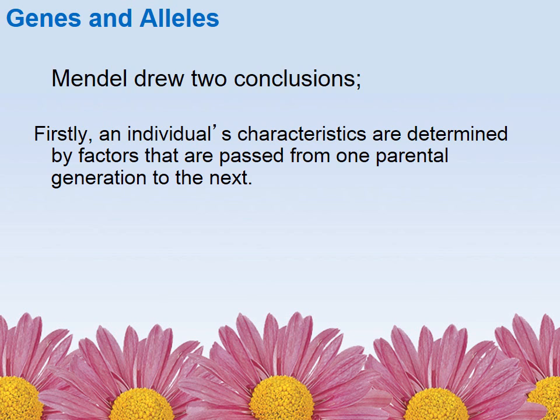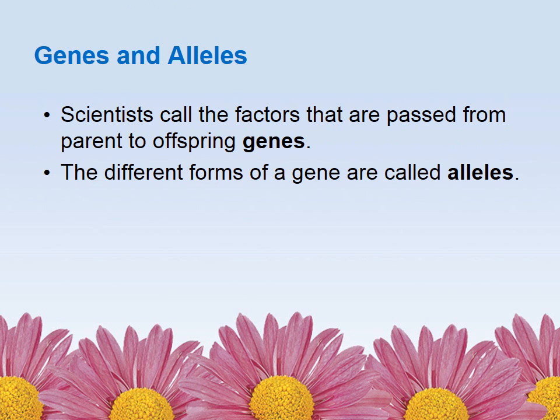The first one was that the characteristics are determined by factors that are passed from one parent to the next. Today we call these factors genes. We know that genes get passed. And the different forms of a gene are called alleles. So you might have an allele for round and an allele for wrinkled. But the gene would be the seed shape.